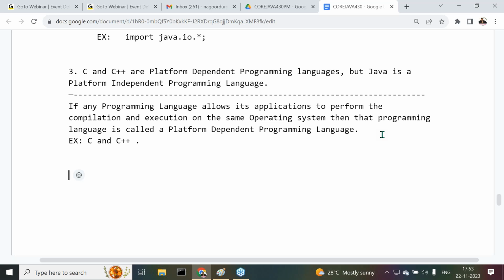Next, what is a platform independent programming language? That one also I want to give, and after that I'll go for the internal content. Understand it clearly.